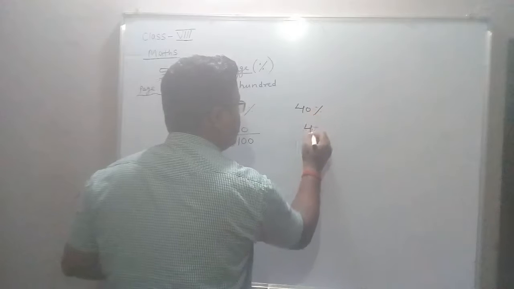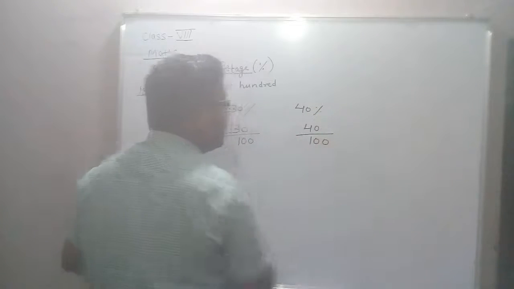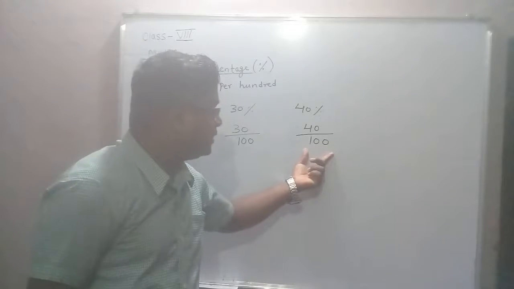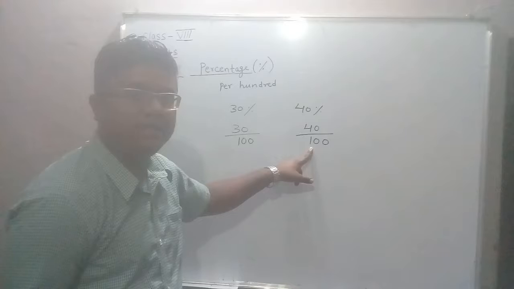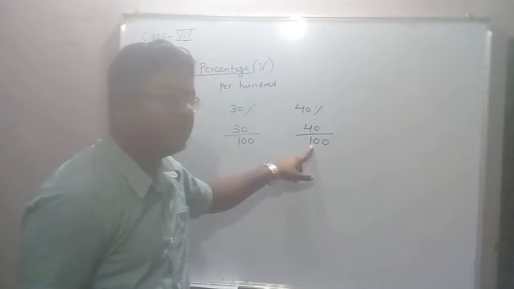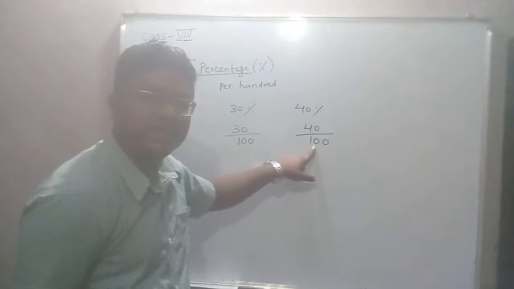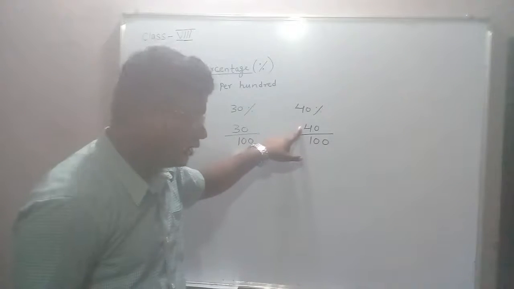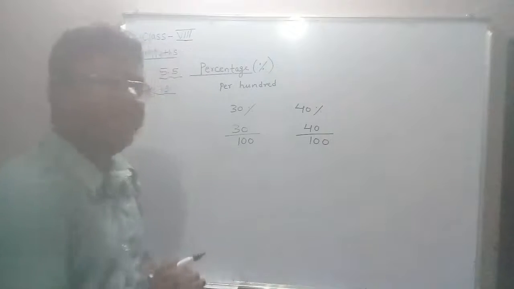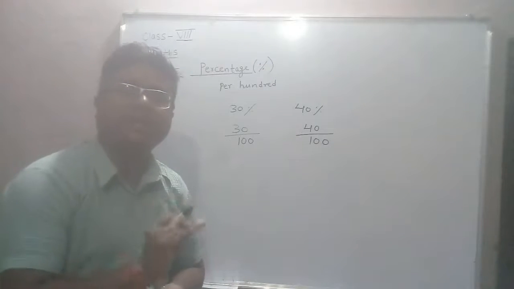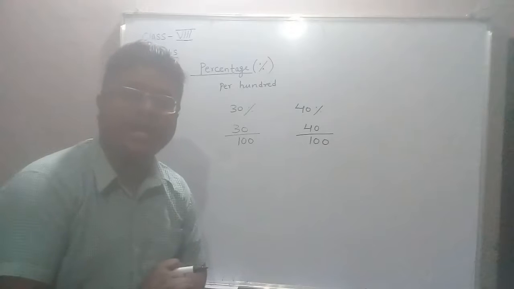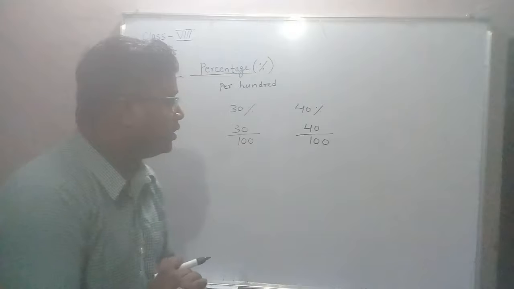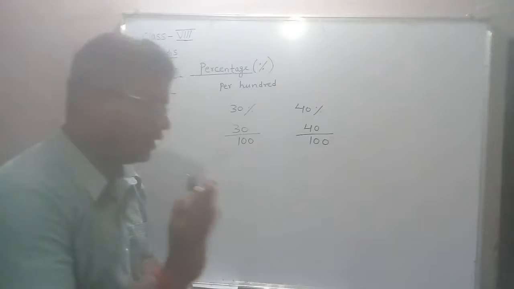Similarly, 40% means 40 upon 100, which is a fraction, and in the fractions chapter we have also seen that the denominator represents the total number of parts. So here 100 equal parts are there, and out of 100 equal parts, 40 has been secured. So percentage simply means per 100, out of 100 how much the person has secured.